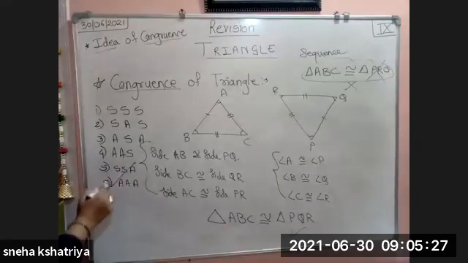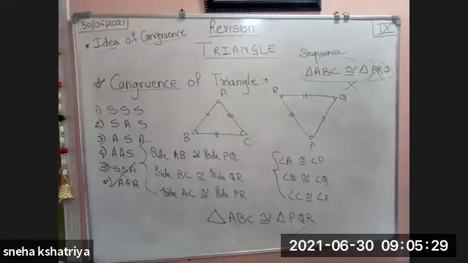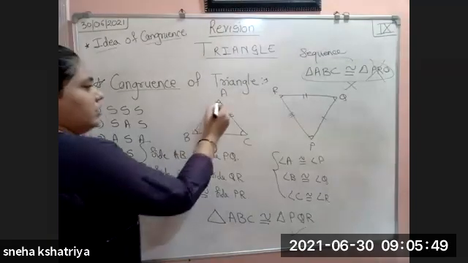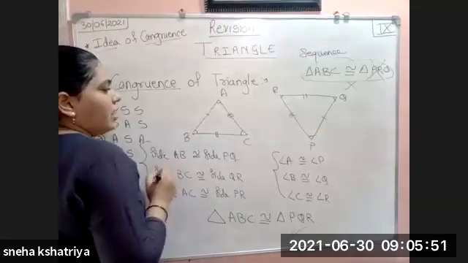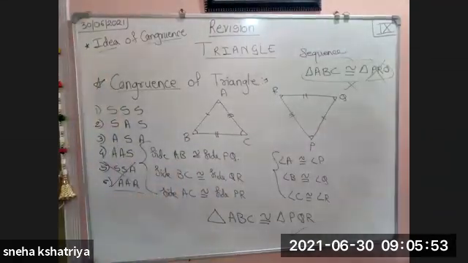But these 2 possibilities we don't have to learn. SSA: if two sides are congruent and one angle is congruent, then this property we do not have. And AAA means all three angles are the same. If all the angles of the vertices of the triangles are the same, the height may still differ.